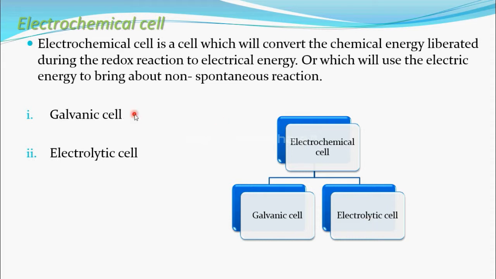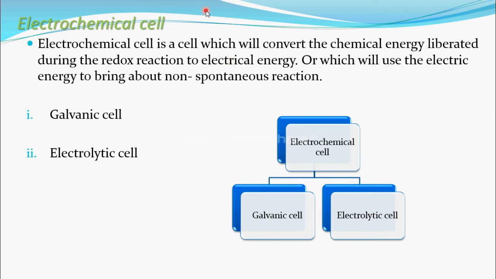Galvanic cell is the cell which will convert the chemical energy liberated during redox reaction into electrical energy. And electrolytic cell will use electrical energy to bring about non-spontaneous reaction. Combining these two definitions, that is electrochemical cell.